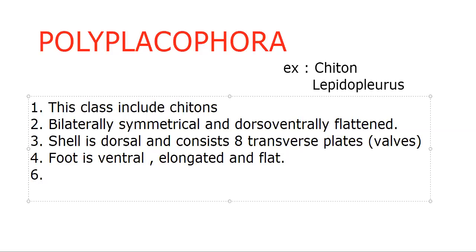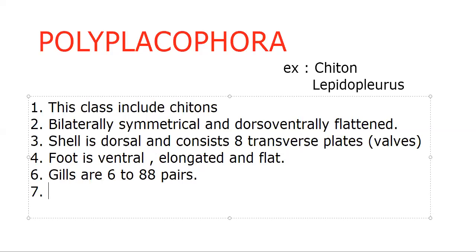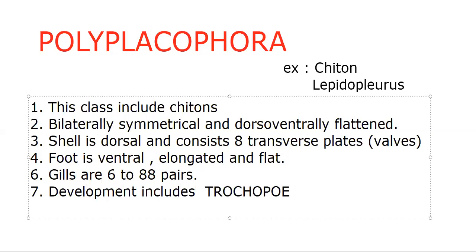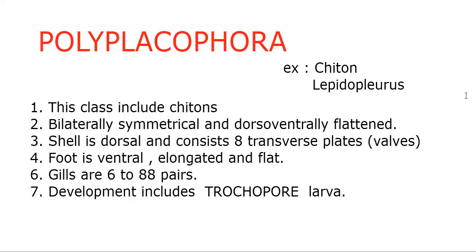Okay. Next, the respiratory organs, the gills, we call them ctenidia. 6 to 88 pairs of gills are present here. Next, development is indirect here. That means development includes a larval form called trochophore larva. That is indirect development. So these are the characteristic features of this particular Polyplacopora of phylum Mollusca.